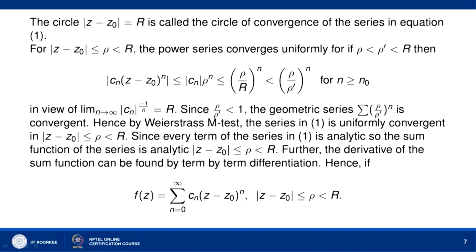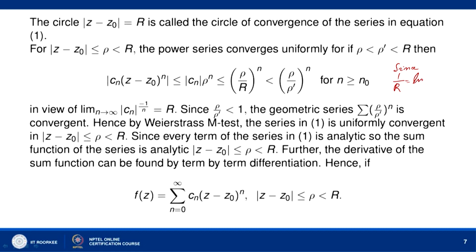Now, why does it converge uniformly? The power series converges uniformly if rho is less than rho dash less than r. So, let us take a number rho dash which lies between rho and r. Let rho be less than rho dash and rho dash be less than r. Then the nth term of the power series, mod of Cn times z minus z naught to the power n, is less than or equal to mod of Cn times mod of z minus z naught to the power n, which is less than or equal to mod of Cn times rho to the power n, and this is less than or equal to rho by r to the power n, but since 1 by r